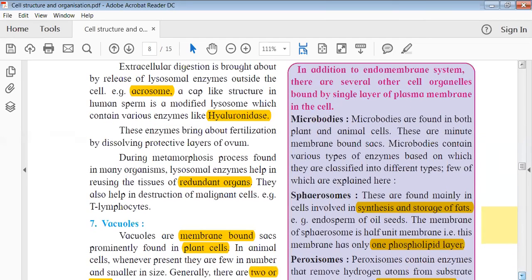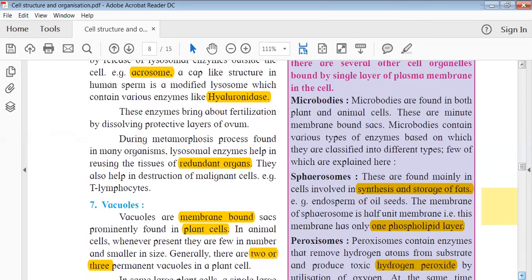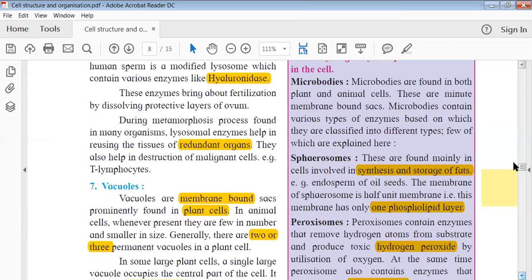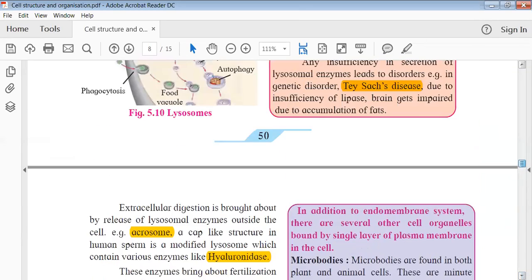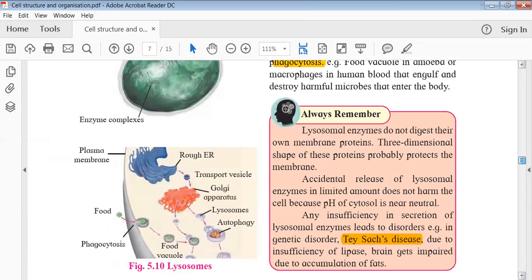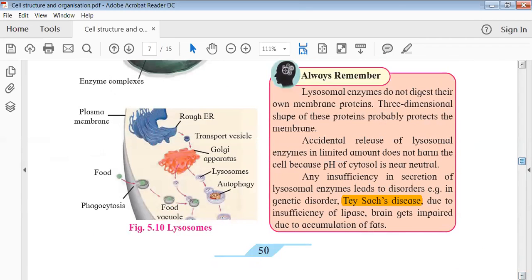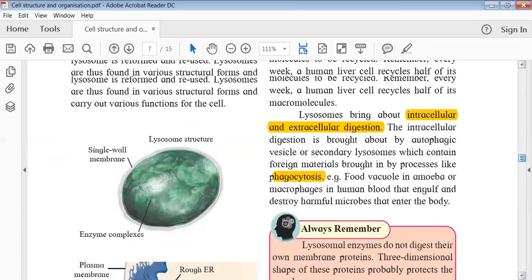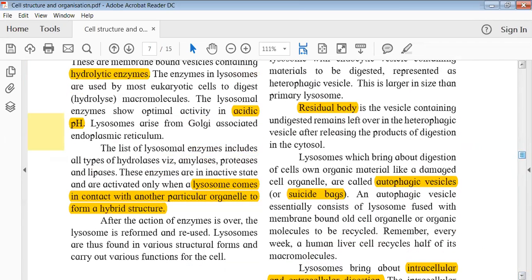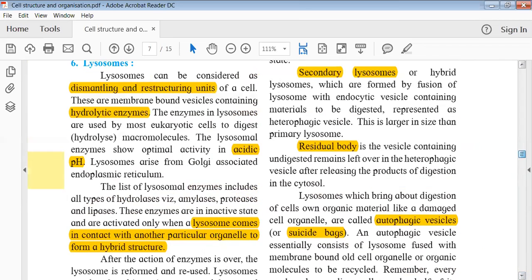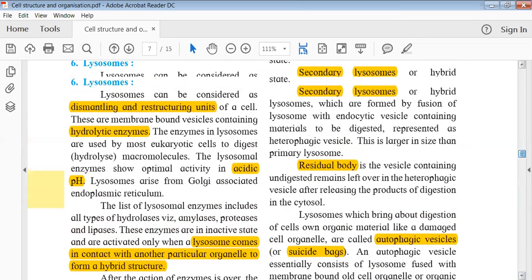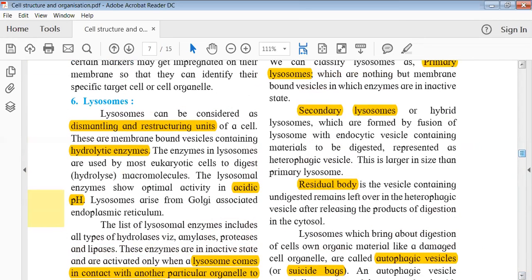So with this, we are continuing with the next topic, that is the vacuoles. But before that, I will give you a summary of the lysosome that we have studied. I understand that the PDF becomes a bit distracting because everything is on the slide, but please cooperate for a day. So what did we see about lysosomes?